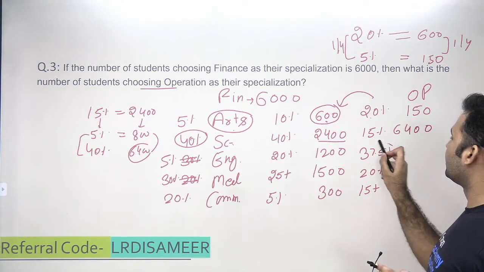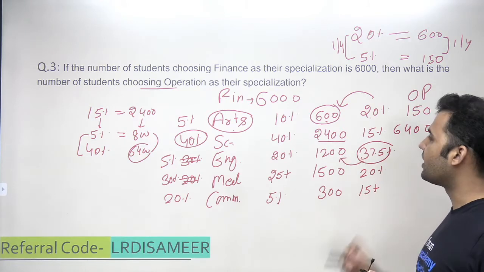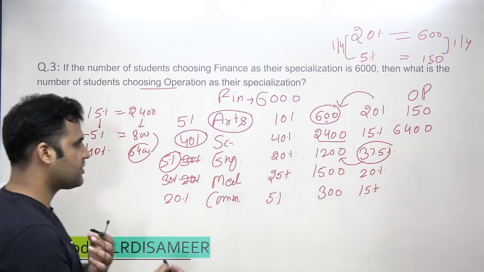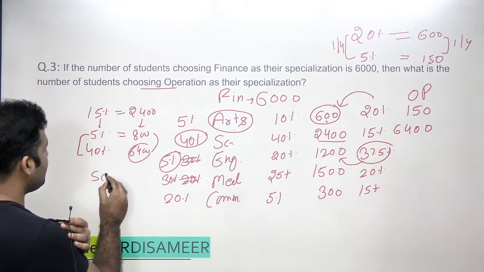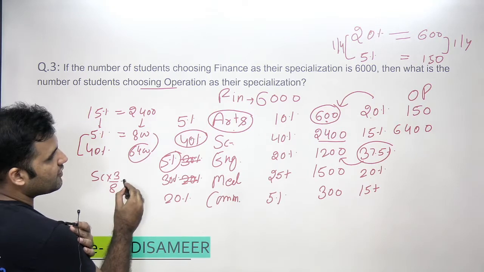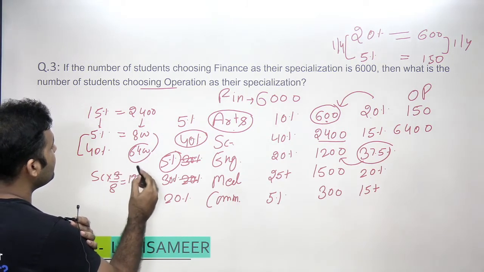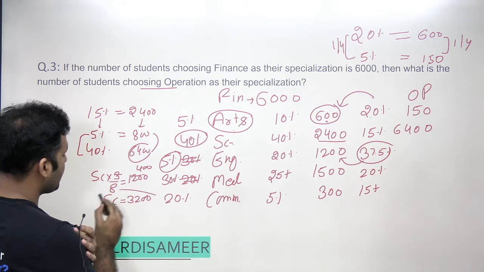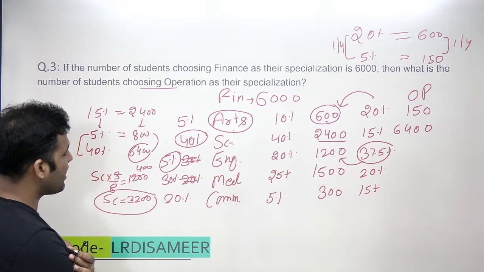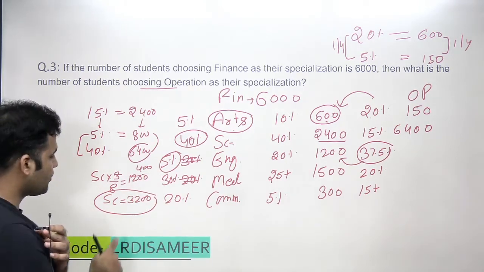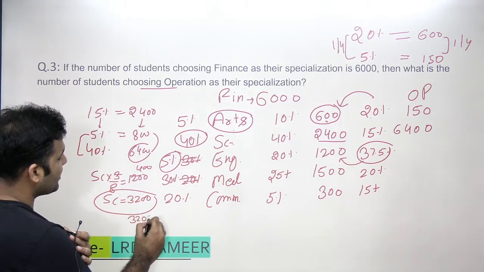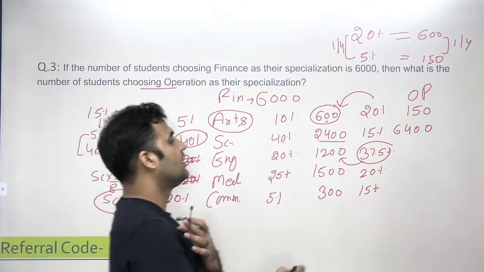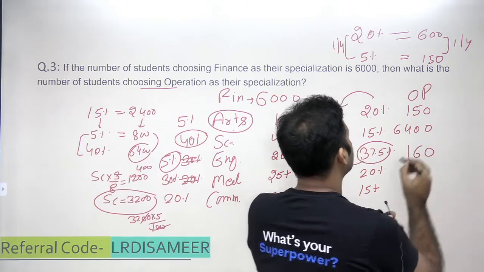Okay. Here 37.5% is 1200. What I am interested in is 5%. Now what is 37.5%? It is 3 by 8. So 3 by 8 of science students is given to me as 1200. So can I say the total number of students in science background are 3200? If the total number of students in science background are 3200, then 5% are in operation. So 5% of 3200 will be 160. So therefore this value will be equal to 160.